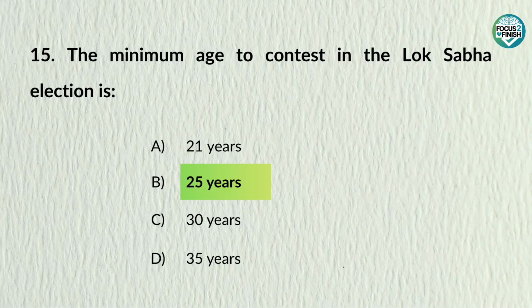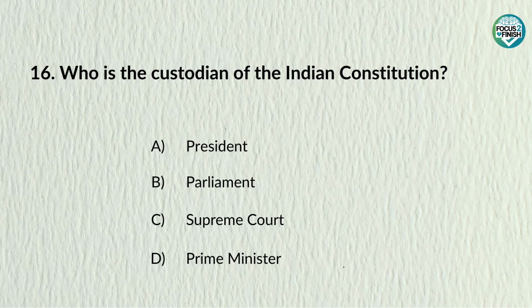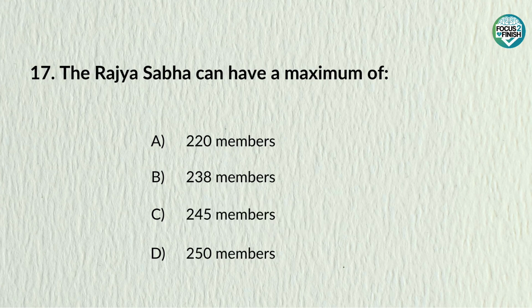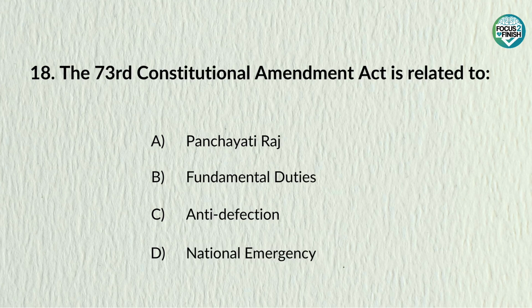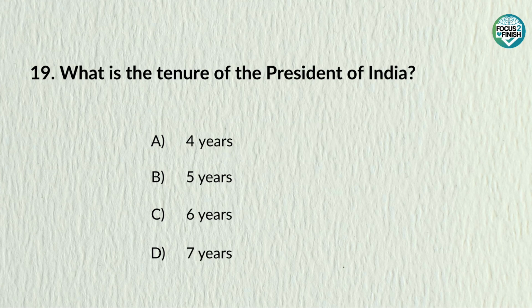The minimum age to contest in the Lok Sabha election is. Answer: 25 years. Who is the custodian of the Indian Constitution? Answer: Supreme Court. The Rajya Sabha can have a maximum of. Answer: 250 members. The 73rd Constitutional Amendment Act is related to. Answer: Panchayati Raj.